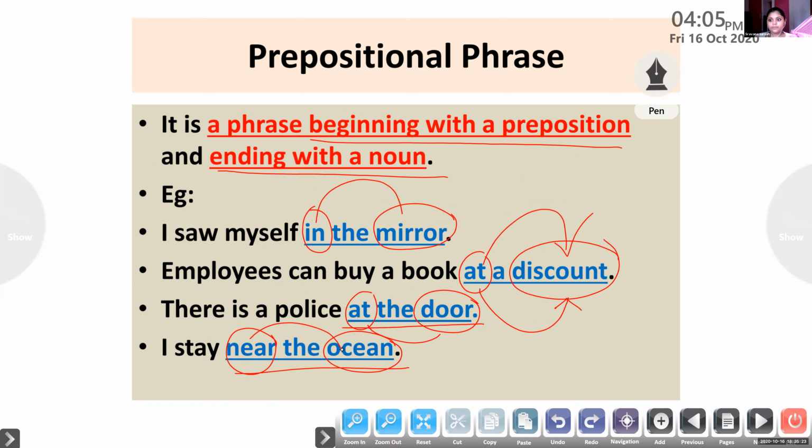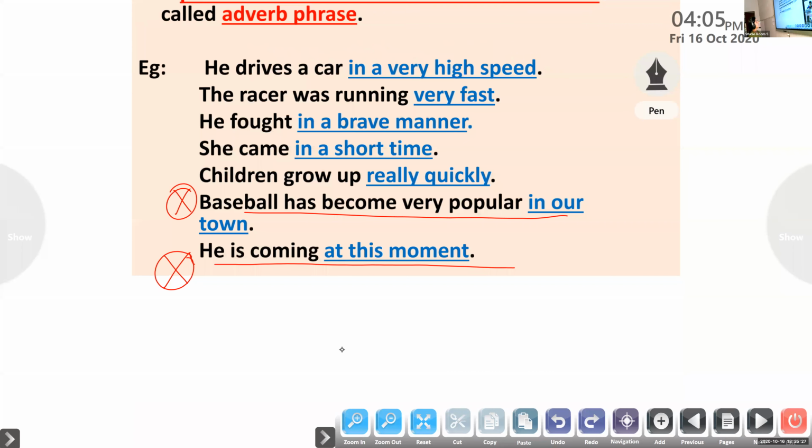Okay, now we are going back to the adverb phrase. I have marked two sentences here with a cross mark, right? Baseball has become very popular in our town. He is coming at this moment. You know that these start with a preposition and end with a noun.